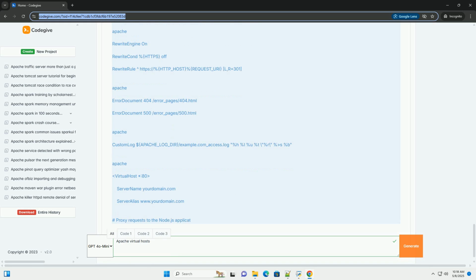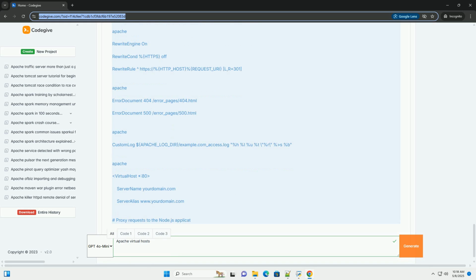Disable unnecessary modules. Disable any Apache modules that you don't need to reduce the attack surface. Use a web application firewall (WAF). A WAF can help protect your website from common web attacks, such as SQL injection and cross-site scripting (XSS). ModSecurity is a popular open-source WAF. Regularly review logs. Monitor your Apache logs for suspicious activity.